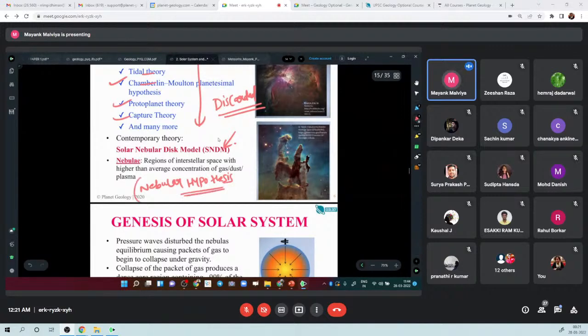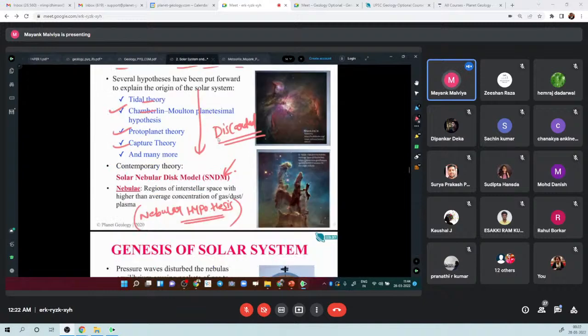So this is the most modern theory of how the solar system evolved. It is also sometimes known as SNDM, the Solar Nebular Disk Model, or Nebular Hypothesis. In some books they even write it as Protoplanetary Hypothesis. It is a bit confusing, but we will just remember it as Nebular Hypothesis or SNDM model, Solar Nebular Disk Model. So we'll go in detail.